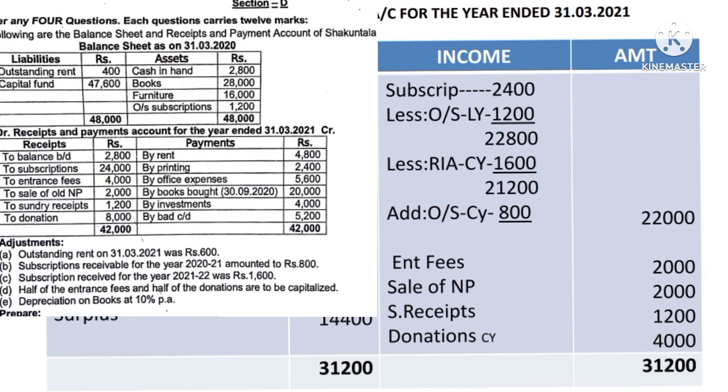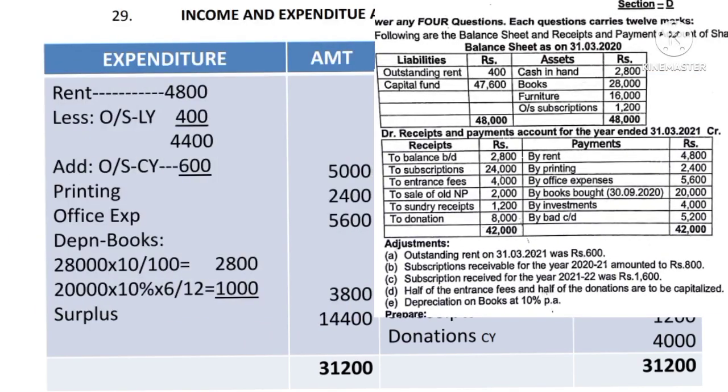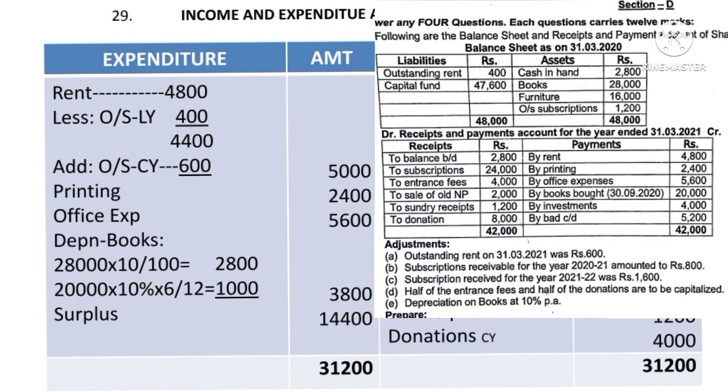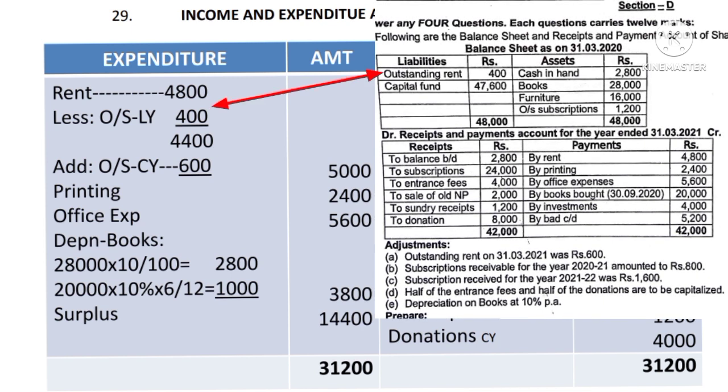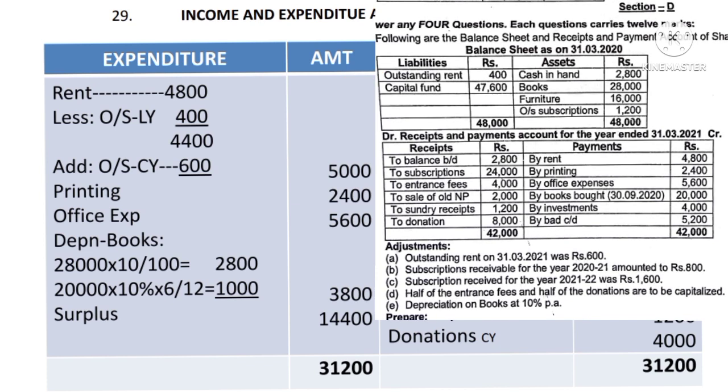Now we shall come to the expenditure side. To record the expenditure side, you see the payment side. So there is a rent of rupees 4,800 recorded in inner column because there is an adjustment. So adjustment of rupees 400. So in the opening balance sheet, there is 400 rupees outstanding rent in the last year that has to be deducted from the 4,800. So less outstanding of the last year 400, it comes to 4,400.